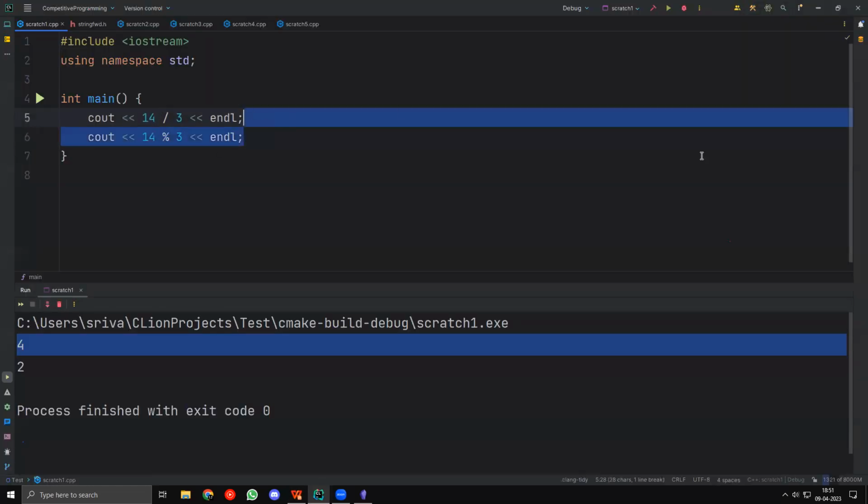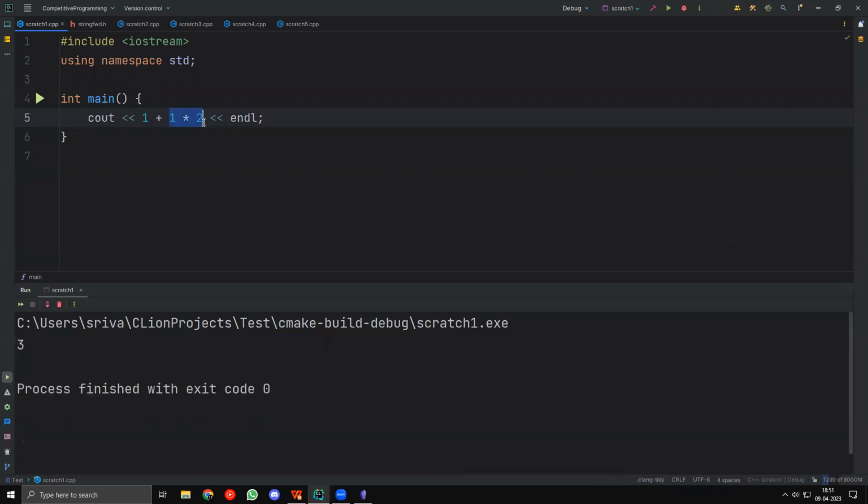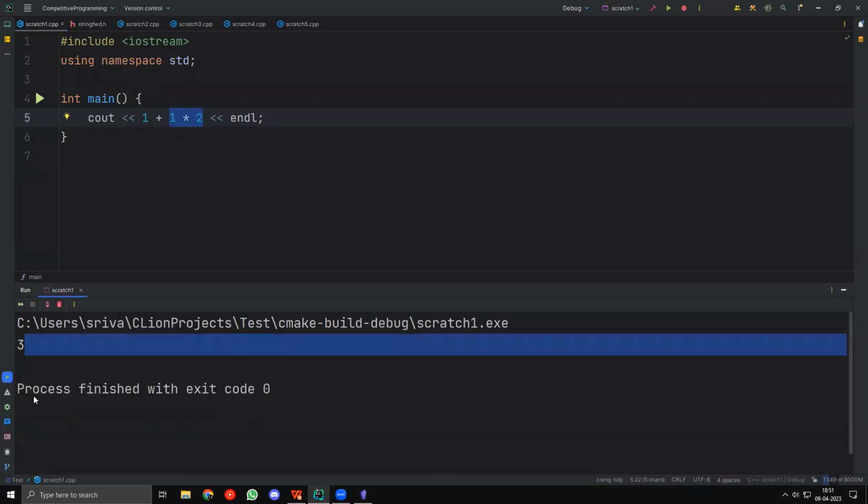And one thing to keep in mind is that C++ follows the BODMAS rule, which means that if you take something like, let's say, 1 plus 1 times 2, it will not take 1 plus 1 first or anything like that. It will follow the BODMAS rule, which means that it will take 1 times 2 first. So if I run this, it takes 1 times 2, which is 2 plus 1, 3, right? So this gives us 3.